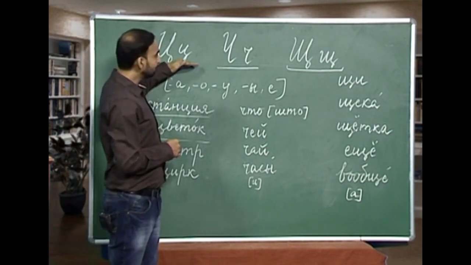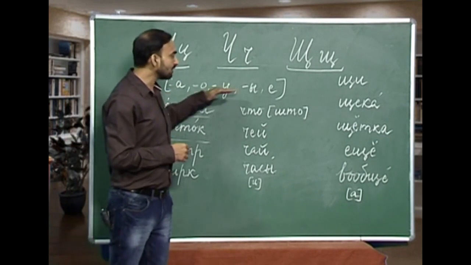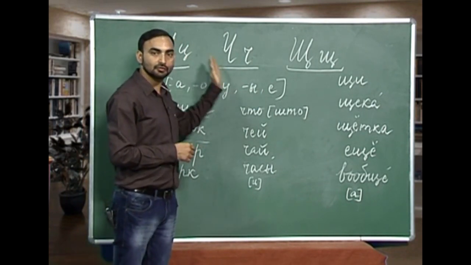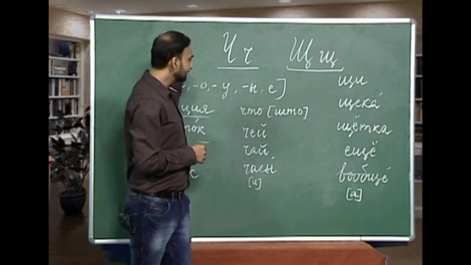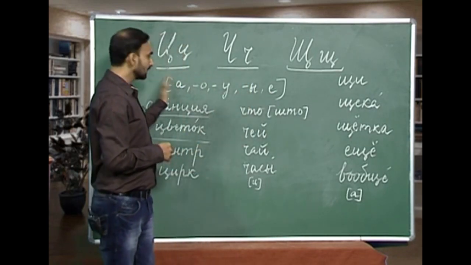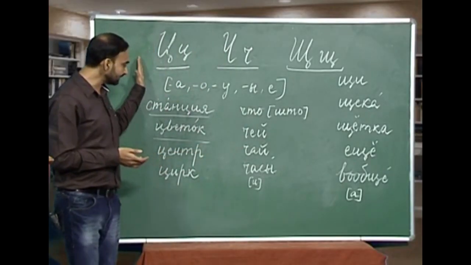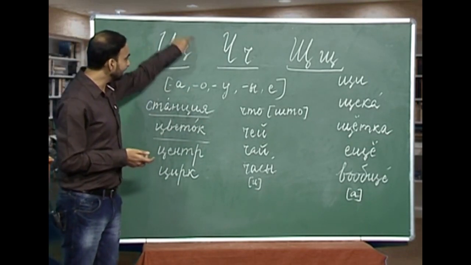Let us practice this sound with a combination of some vowels. Tsa, tso, tsu, tsi, tse. The other way around, ats, ots, uts, its, ets. Okay. I have written some words also with this letter.